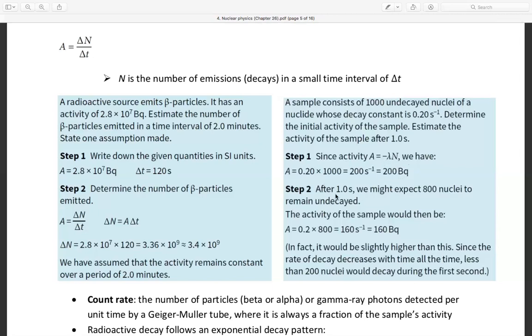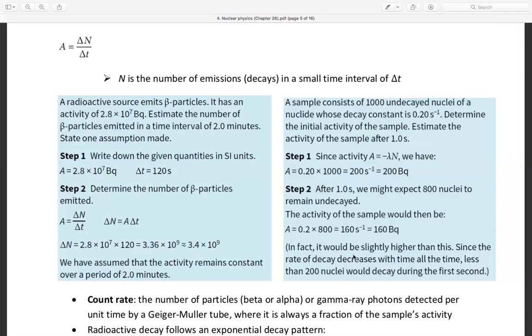After 1 second, we might expect 800 nuclei to remain undecayed, because initially there were 1000 and 200 decayed, so 800 remain. The activity of the sample would then be 0.2 times 800 equals 160 per second, or 160 becquerel.